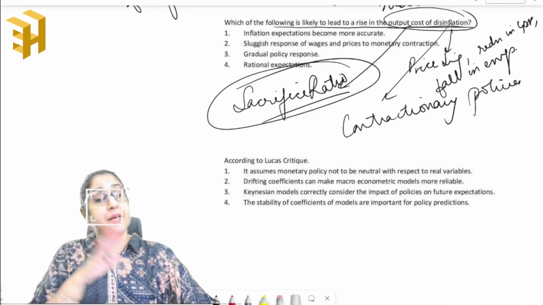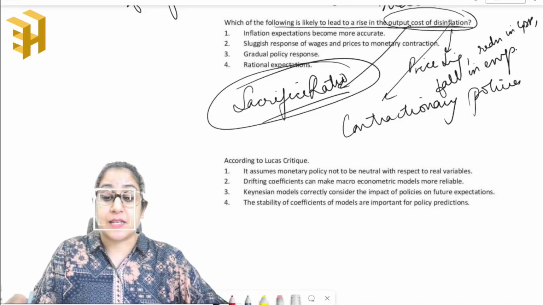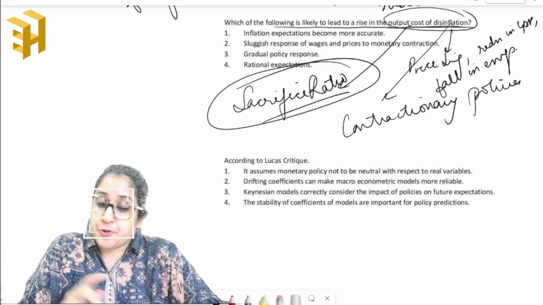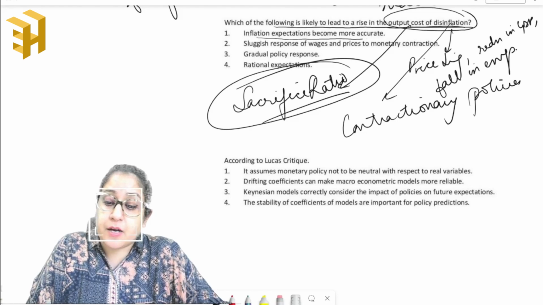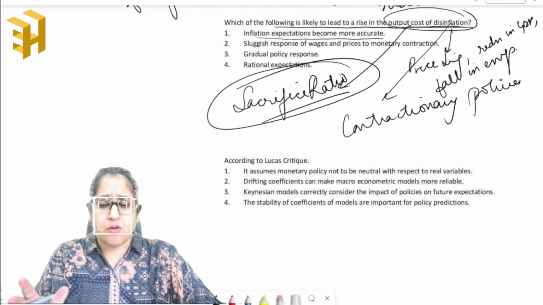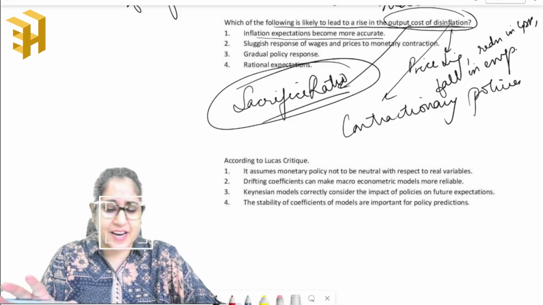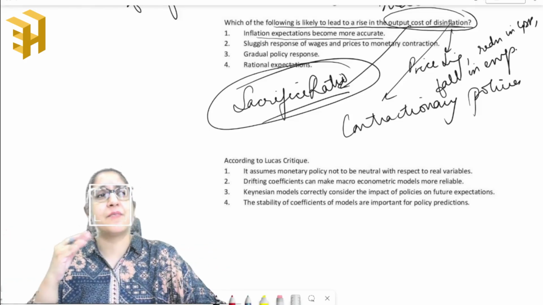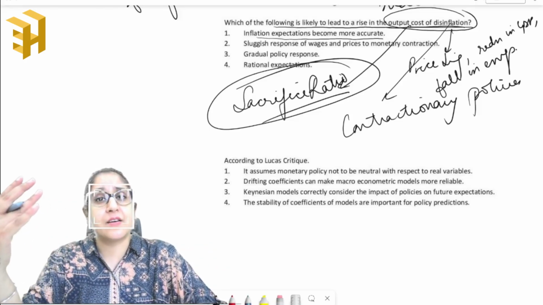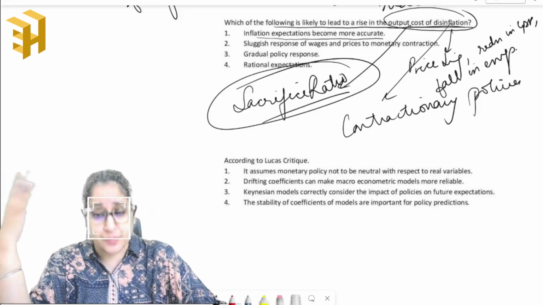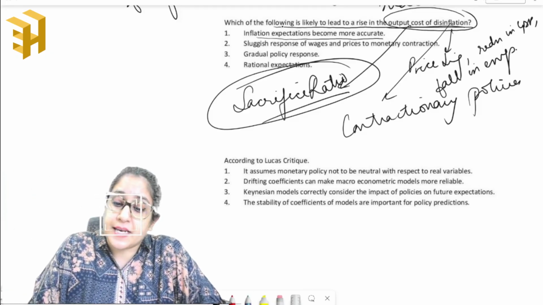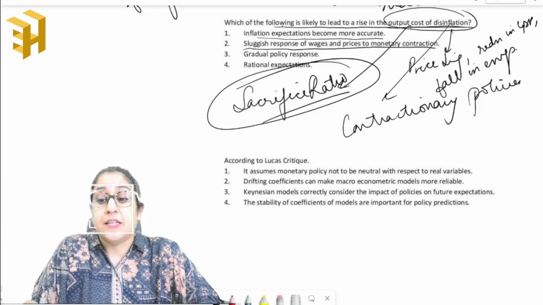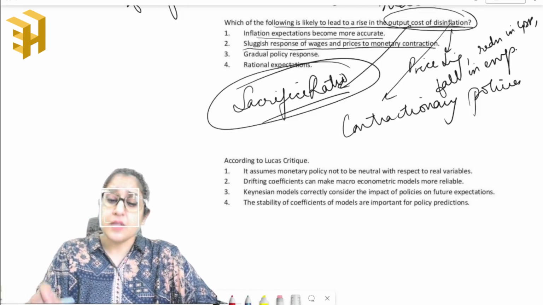Okay. Now, coming back to the question: which of the following is likely to lead to a rise in the output cost of disinflation? The first option is that inflation expectations become more accurate. No, actually it reduces the cost, because people get accustomed to these changes, or estimate accurately what the policy is going to be. Then the second is that there is a sluggish response of wages and prices to monetary contraction. This is a direct impact.